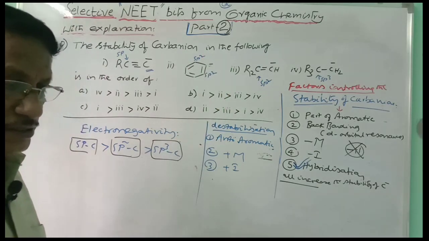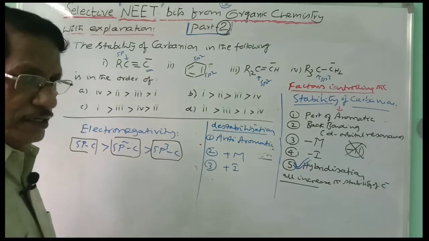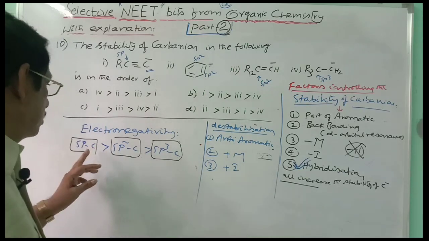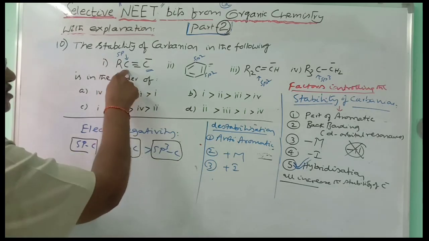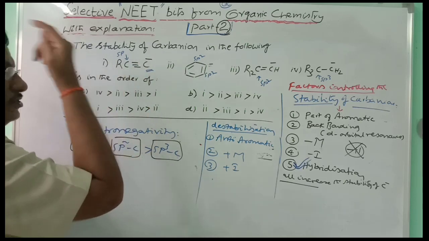That which decreases the electron density on the carbon and disperses the charge throughout the ion will cause more stability. So the carbanion which is carrying an sp carbon is more withdrawing, and so in this case the carbon is sp carbon, this is more withdrawing, the density of this carbon is reduced and is dispersed here.